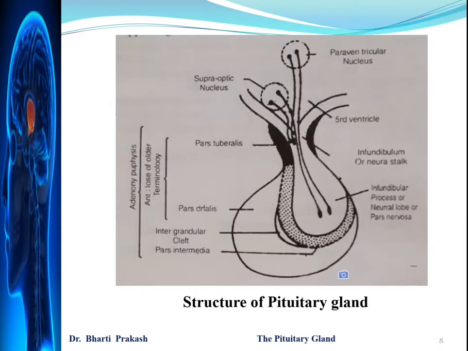Here is the structure of the pituitary gland. We can see it has two parts. This is the anterior pituitary and this is the posterior pituitary. The anterior pituitary consists of three portions: the pars tuberalis, the pars distalis, and the pars intermedia. We can see here. And the posterior pituitary has the neural stalk or the infundibulum and the infundibular process or the pars nervosa.